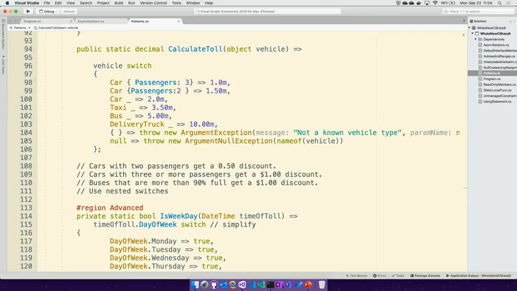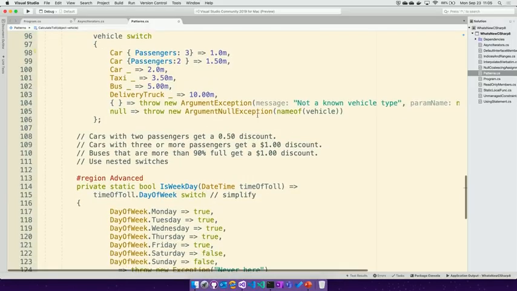So for each different case, instead of just looking at the type, once we know the type, we're going to look at some of the properties of that type in a recursive pattern. So if it's a car and one of the properties has a certain value, then we can go through and learn a little bit more.